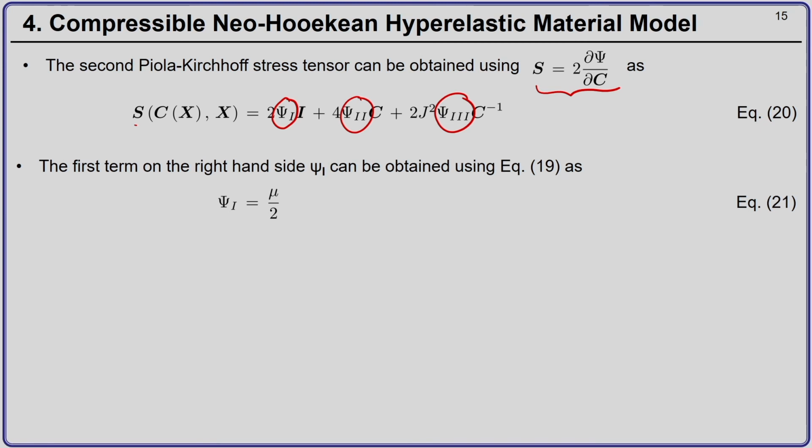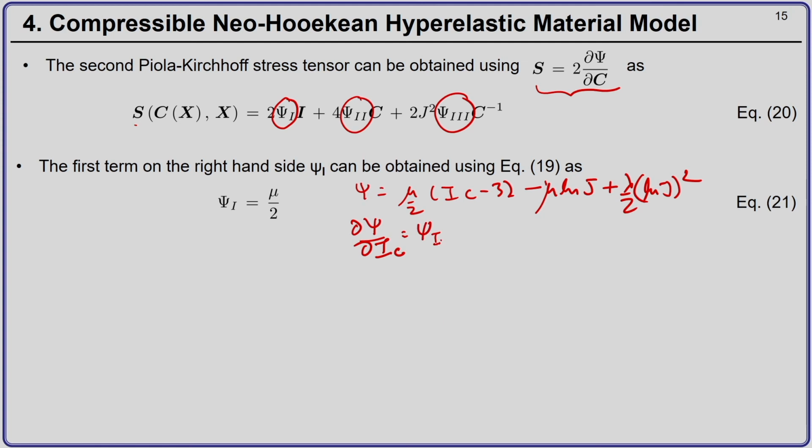So, psi_1: because your psi is mu by 2 times (I_C minus 3), minus mu ln J, plus lambda by 2 times (ln J) the whole square, del psi by del I_C, which is psi_1, will be mu by 2, because the other two terms are independent of the first invariant.